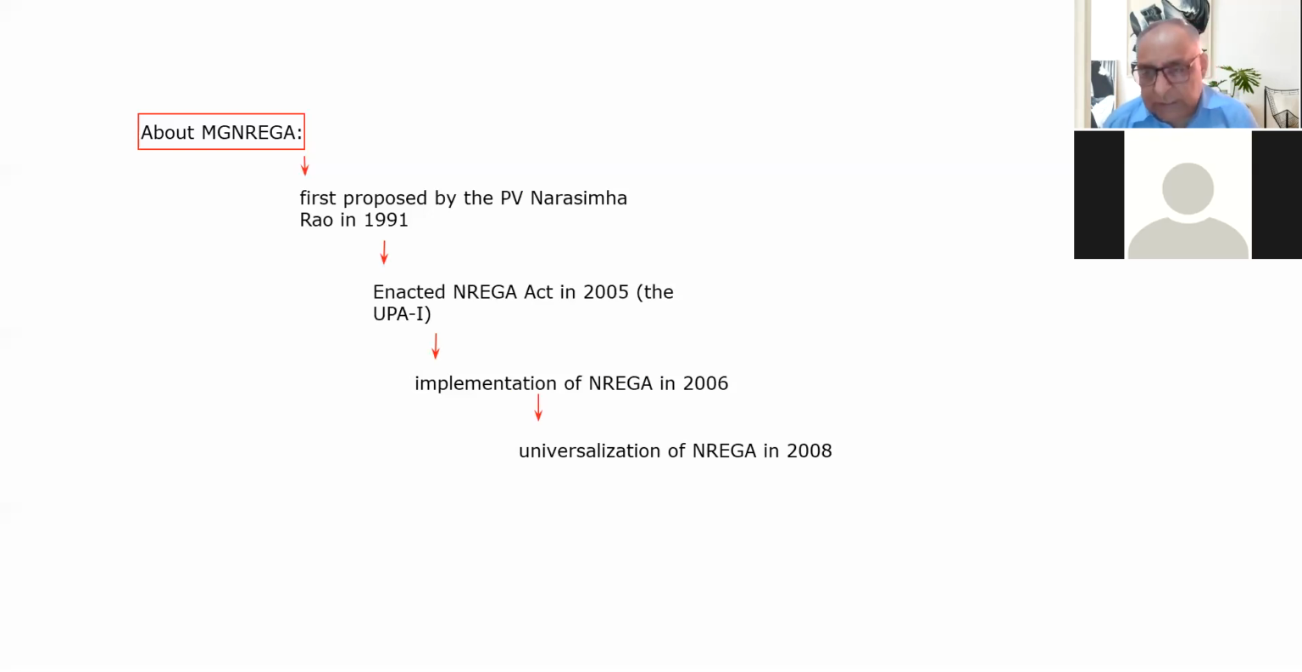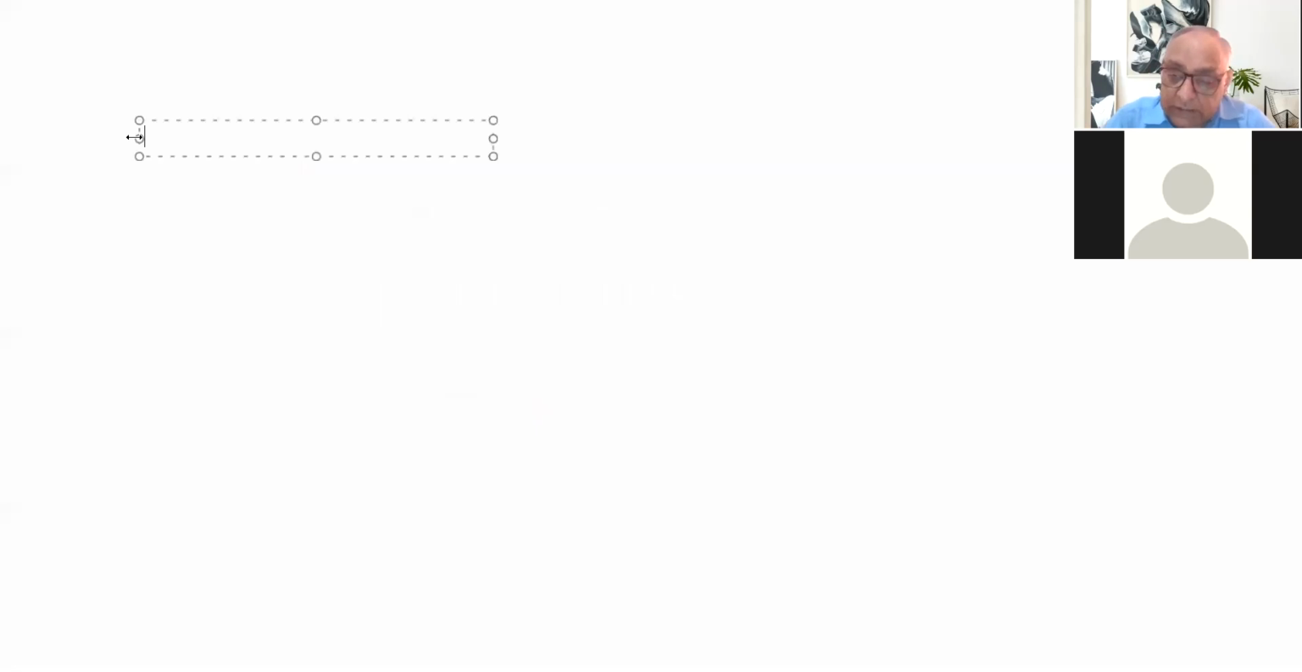And the third point is that this Manrega is for rural India only. It is not for the urban India, right? So now we will move further. The next thing is, what is the target or what is the purpose of Manrega, we can say, right? That is the next important thing. That is the purpose of Manrega or objective of Manrega, right?